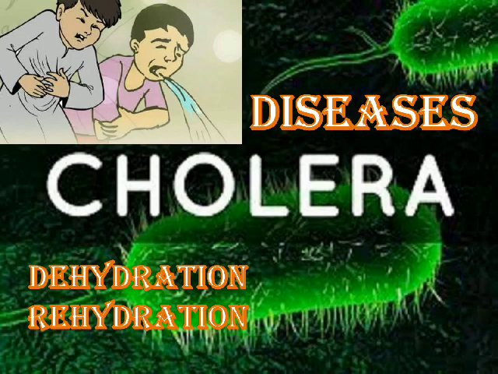Next is diseases. Diseases like cholera are spread through water. If not treated properly in time, it can lead to death. In the case of vomiting and diarrhea, the body loses the water content and the patient becomes tired. This is called dehydration. To avoid dehydration, a mixture of salt, sugar, lemon juice, boiled and cooled water should be given to the patient. This is called rehydration.